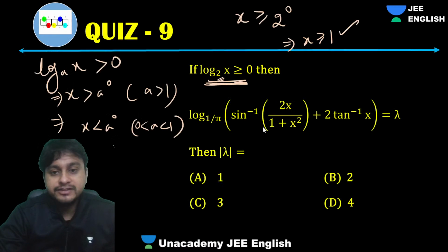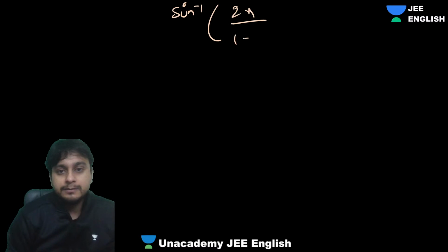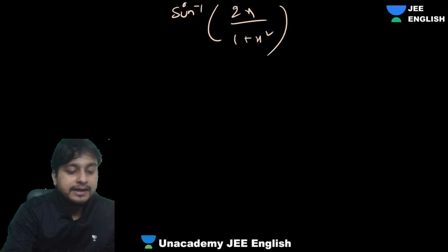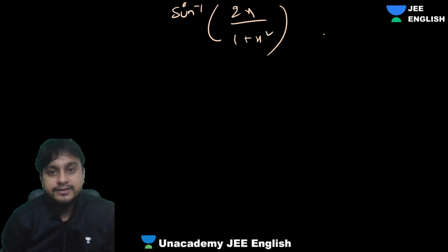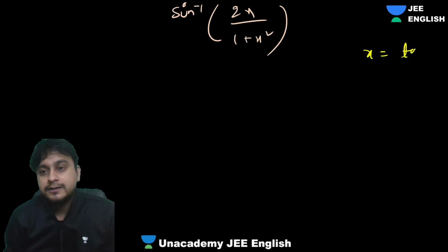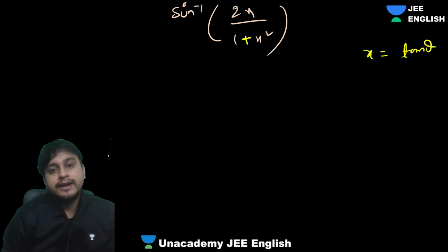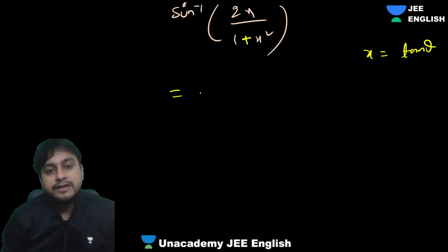Now, guys, here we just try to simplify this one by one. So what we have is sine inverse of 2x upon 1 plus x square. Now, guys, everyone knows we've done so many questions like this in the past. We know very well that we only need to put x equals tan theta. Then only this will be solvable, right? You have to put x equals tan theta. So how much are we getting? Sine inverse.